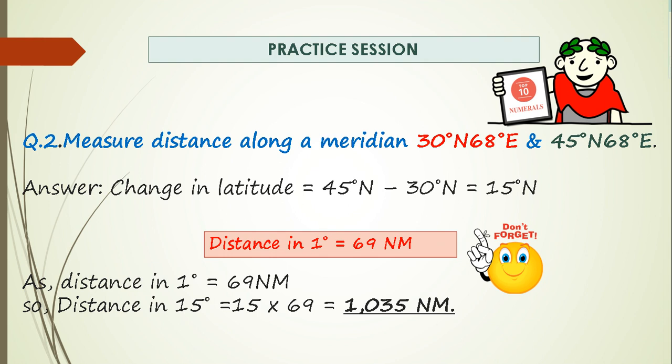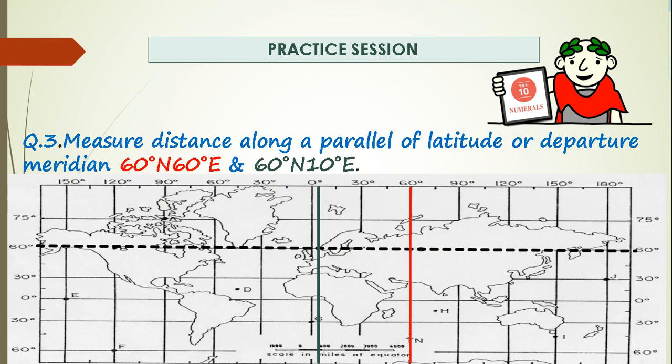What is the distance in 1 degree? Remember it is 69 nautical miles. So if in 1 degree it is 69 nautical miles, then for a change of latitude of 15 degrees you have to multiply that by 69. It comes out to be 1035 nautical miles. So these two lines are separated by 1035 nautical miles.